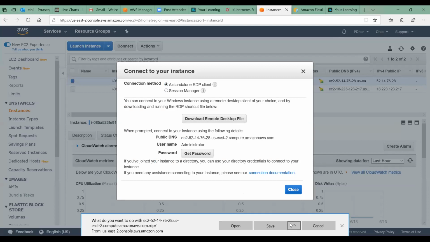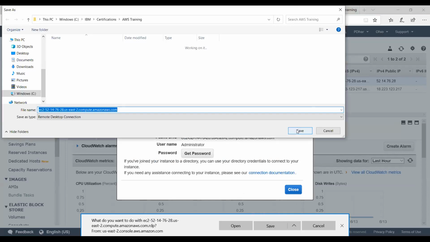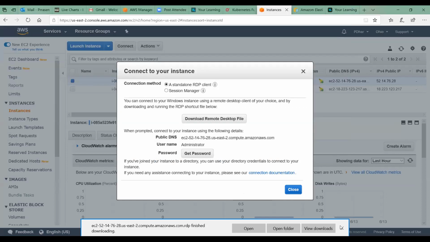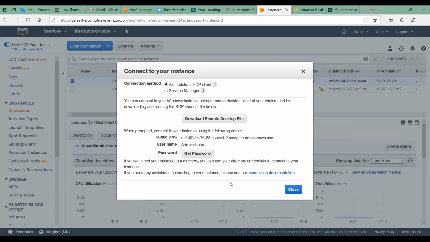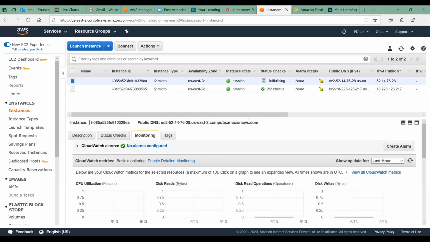Save it on your desktop, so directly we can navigate to that instance. If you double click that, you don't have to log into the console to go to that server. Just close this, minimize it, and go to the RDP file you downloaded to your desktop. Just double click on that.